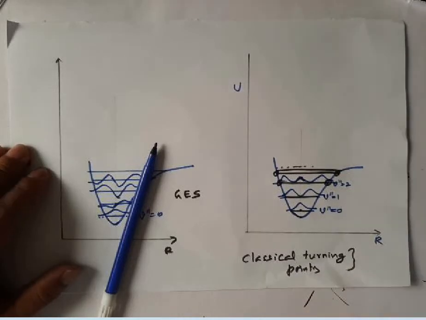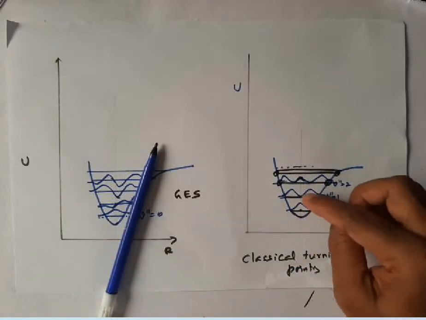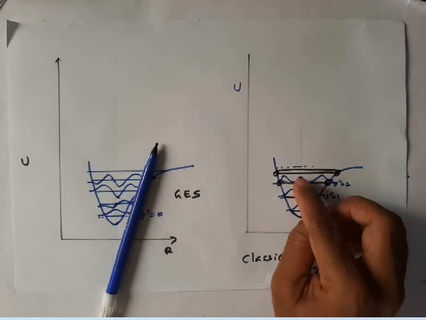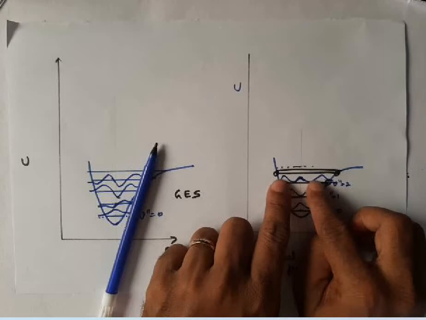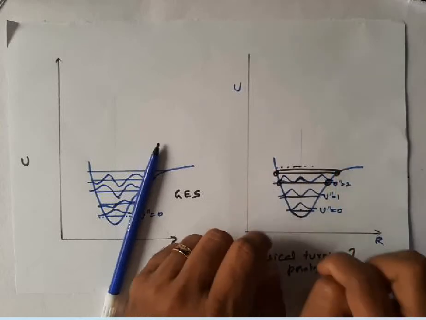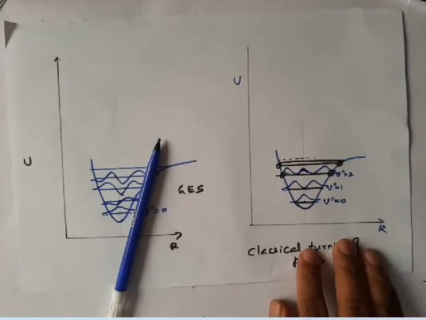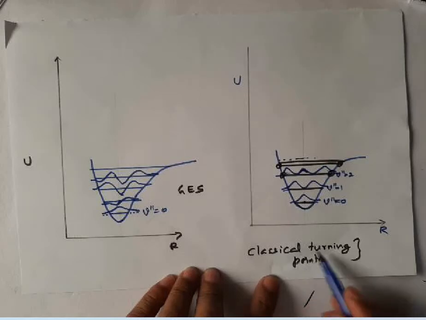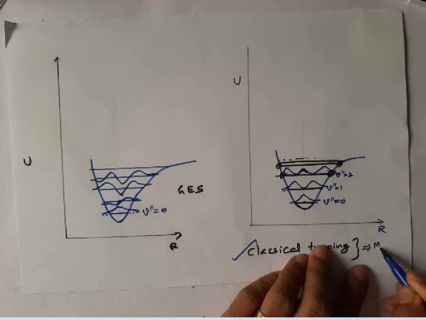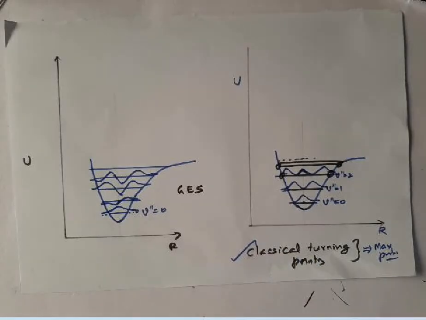Listen, what I am trying to say here is, if you go to the higher vibrational levels of a given electronic state, the probability becomes maximum near the turning point, at the classical turning point. So probability is maximum at the classical turning point. Keep this in mind. You'll have maximum probability if you go to higher vibrational levels. Yes, it actually matches with the classical argument.